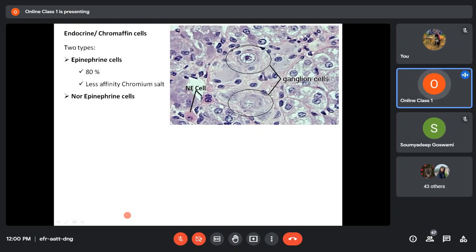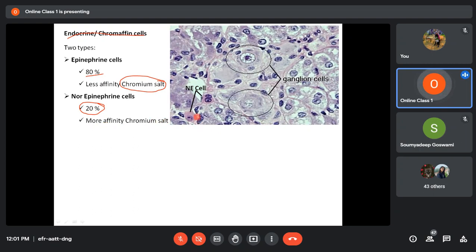The epinephrine cells are large in number, around 80% of the cells, and one characteristic of the epinephrine cell is that it has less affinity for chromium salt. Whereas the norepinephrine cells form around 20% of the endocrine or chromaffin cells here, and they have more affinity or attraction for chromium salt.